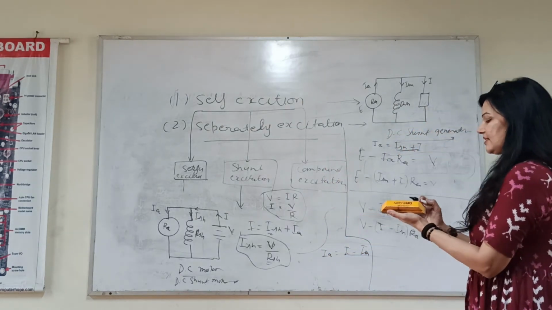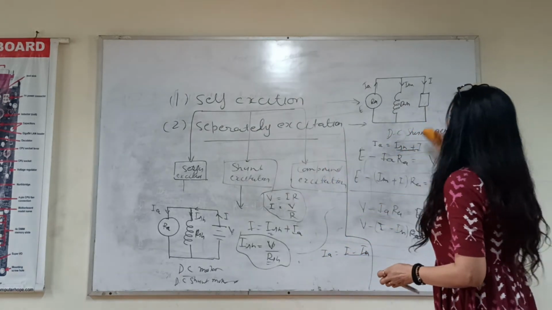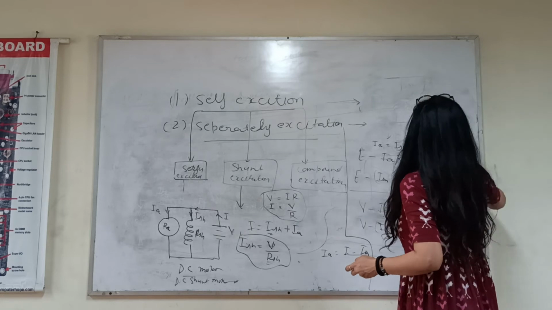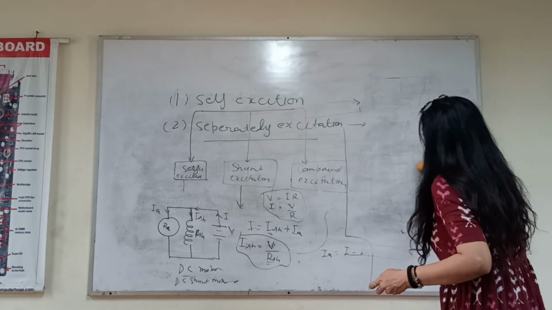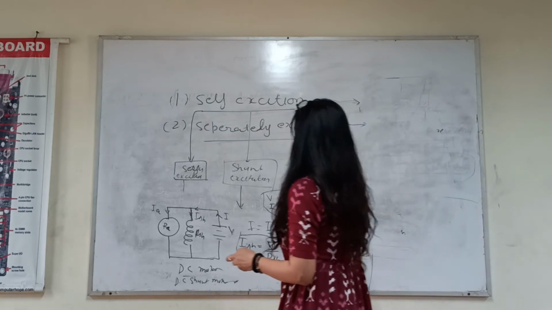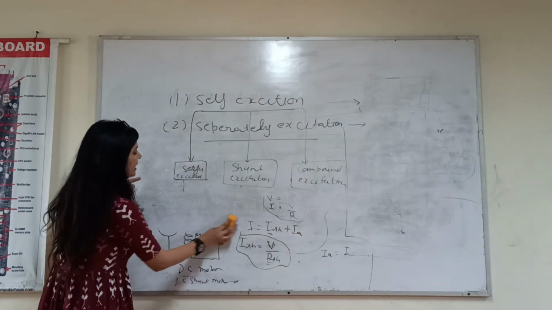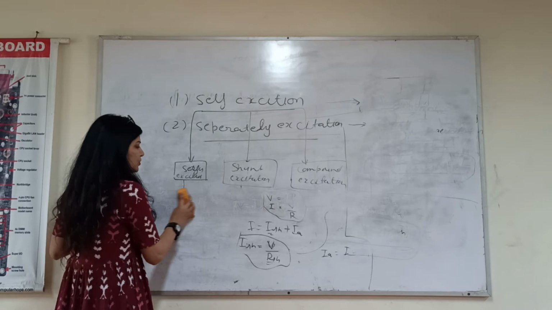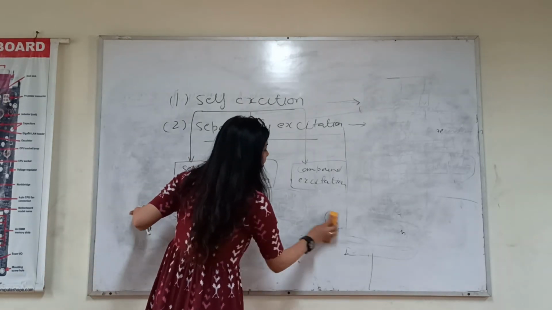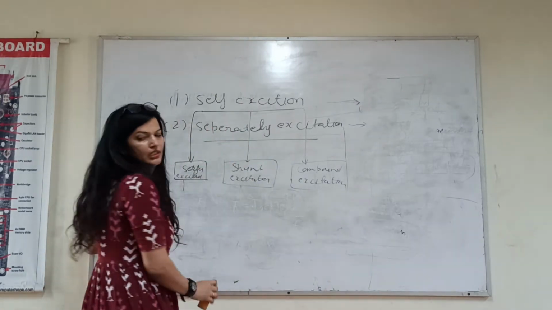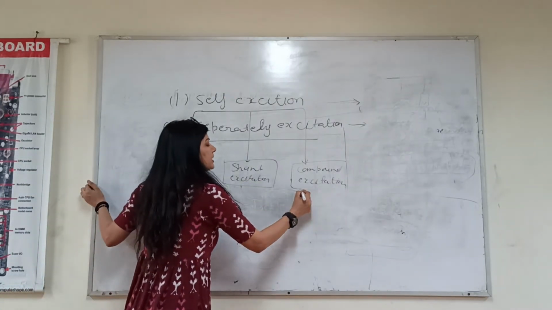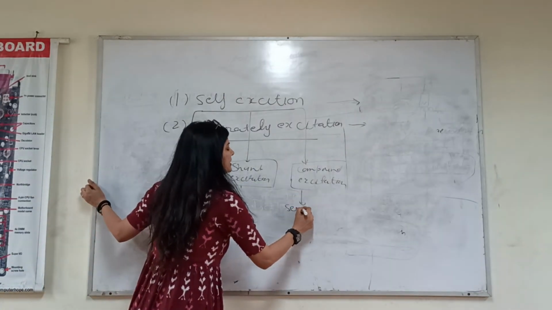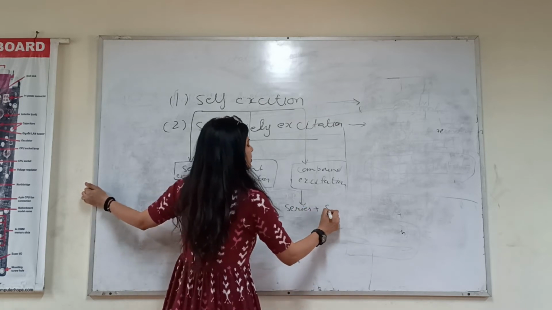Now the third case of compound excited motor. What is a compound excited? Compound means combination of series and shunt. So in compound wound DC motor, compound is the combination of series plus shunt.